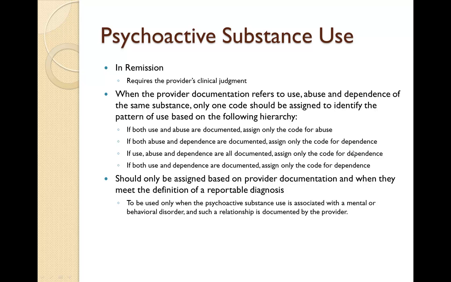So essentially, if dependence is documented at all, that essentially is the most severe. That's what we're going to code. If it's just abuse with use, then we're going to code it as abuse. If it's just use, then we can code just use. So that's kind of our hierarchy there.